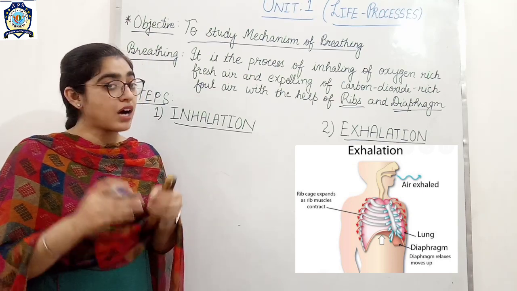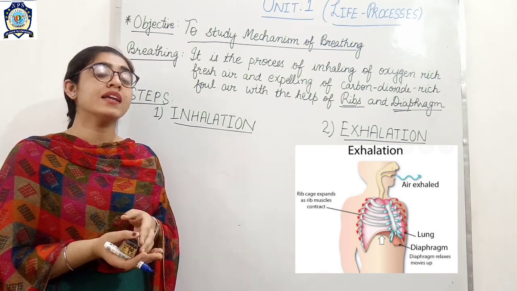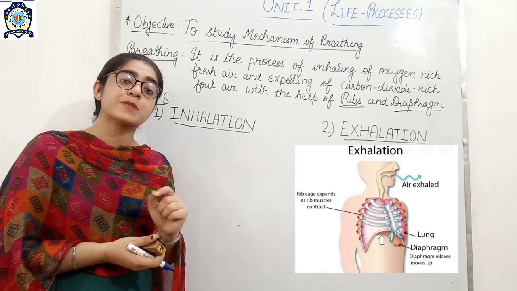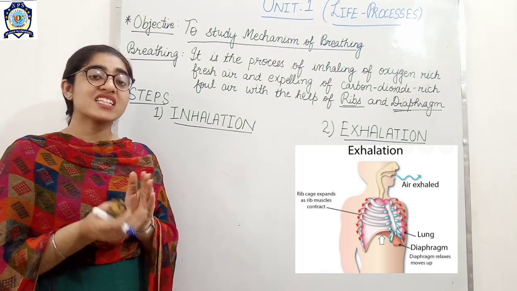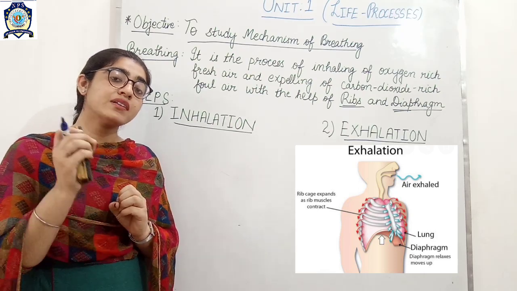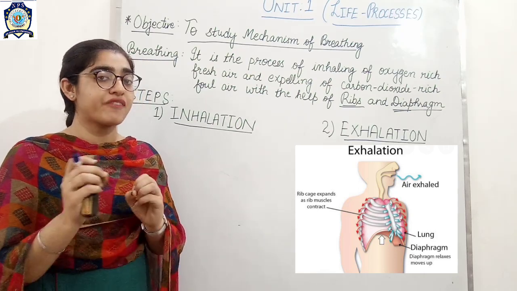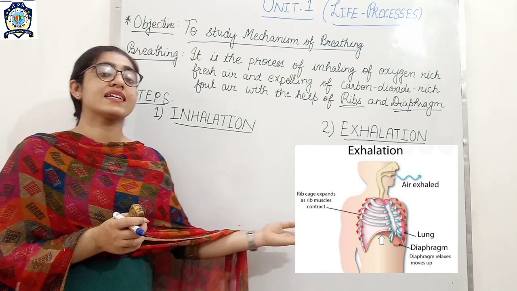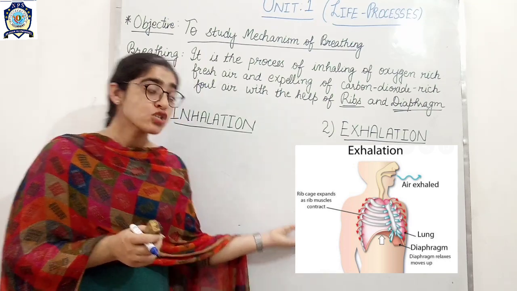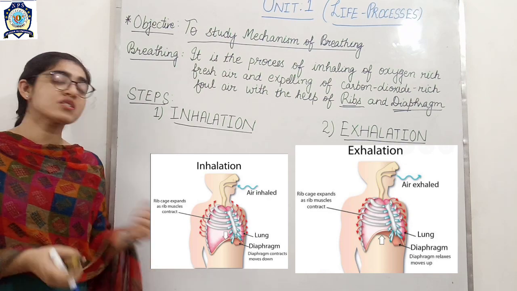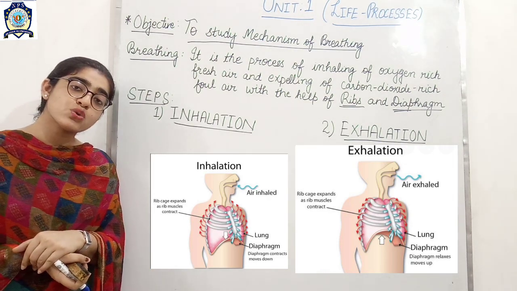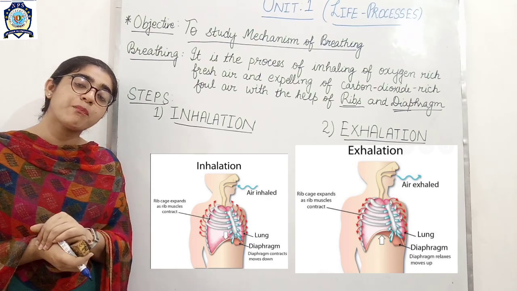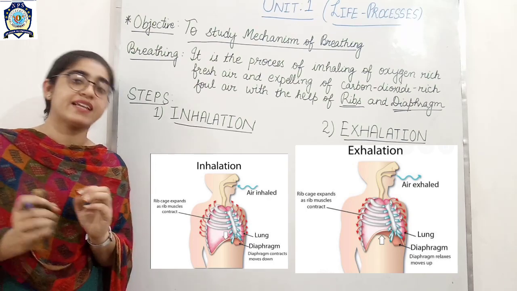How does it come out? Again with the help of the respiratory tract. This process of expelling carbon dioxide rich foul air is called exhalation. So these are the two steps of breathing. One breath equals one inhalation plus one exhalation.